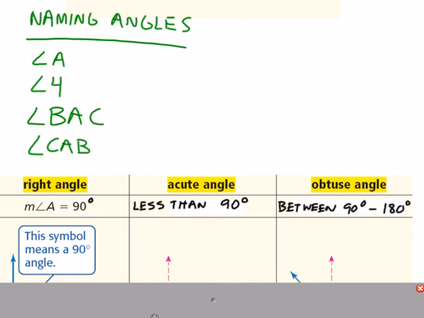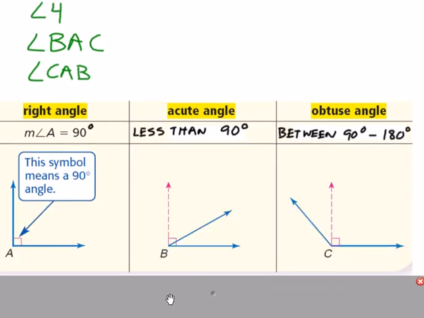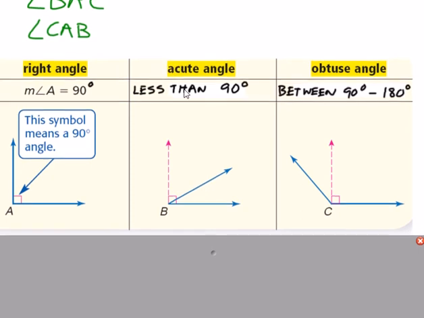Here are some categories of angles. We measure angles by using a unit known as degrees, and we'll use a protractor. If an angle is 90 degrees, we refer to it as a right angle. If an angle is less than 90 degrees, it's known as acute. And if it's between 90 and 180, we call it obtuse.